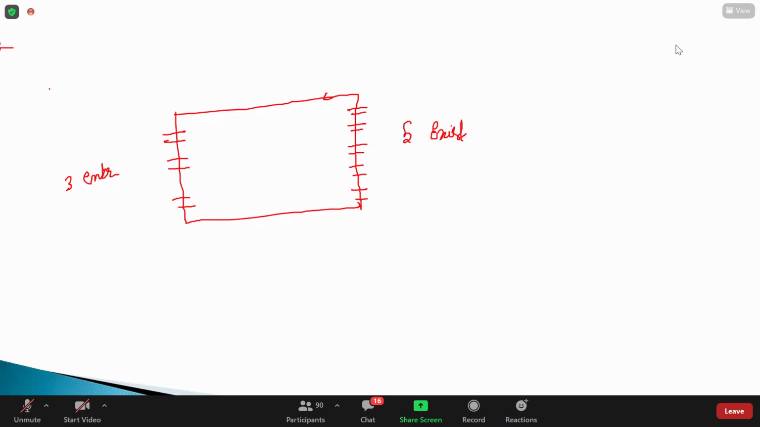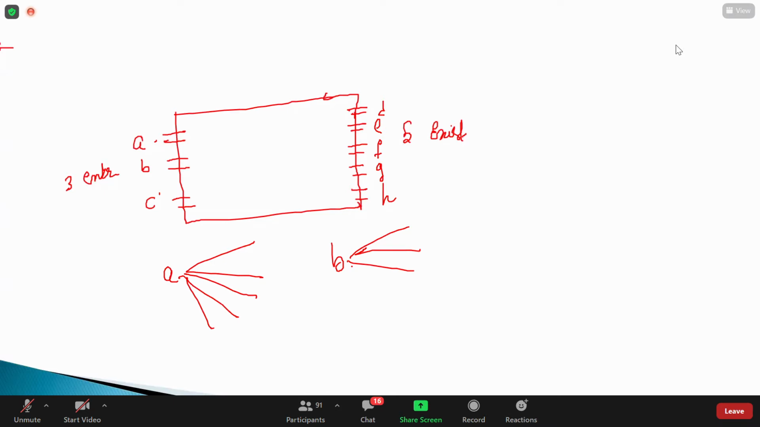Let us assume the entries are A, B, C and the exits are D, E, F, G, H. So how many ways can I do this? If I enter with A, I can leave with any of the 5 exits. Same way, if I enter with B, I can leave with any of the 5 doors. Is it clear, guys?